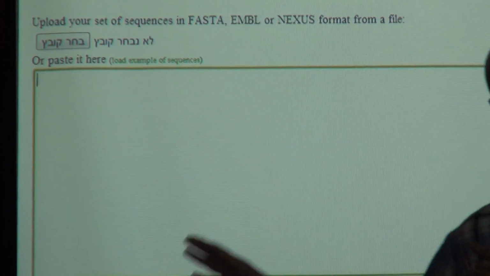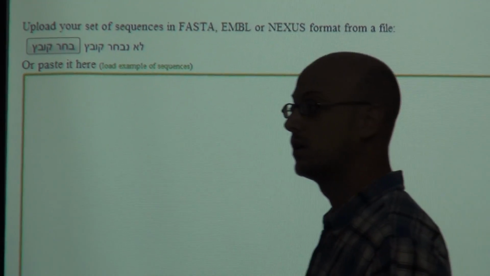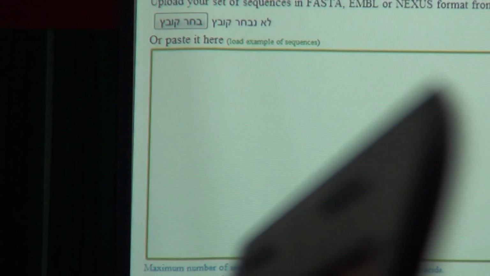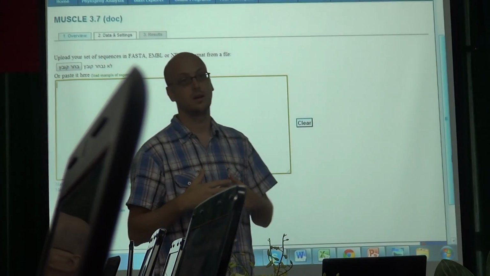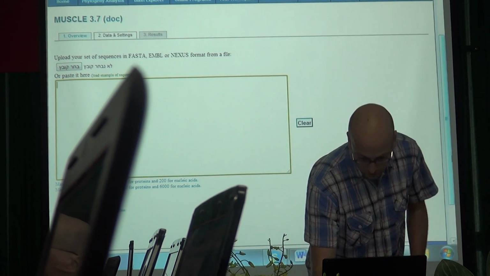We just put the FASTA sequences, and we can do it with many sequences at once. So we can put here sequences from the database, we can put DNA, we can put protein, we can put sequences that we created in the lab. We can combine our sequences with database sequences if we want to see what our sequences look like. And the way to do it is very easy.